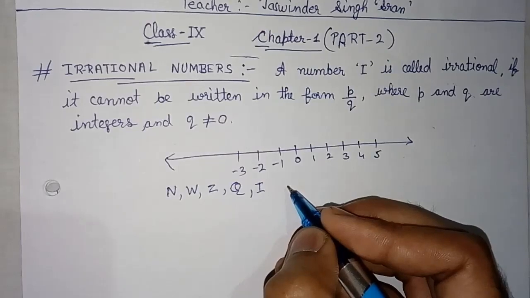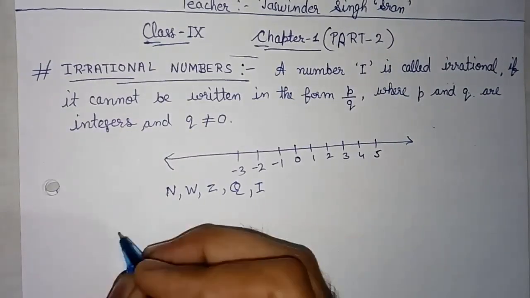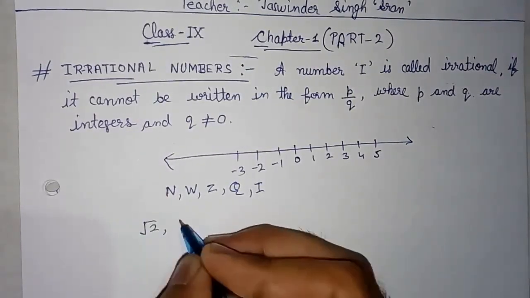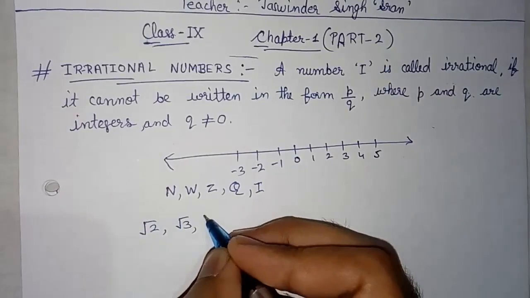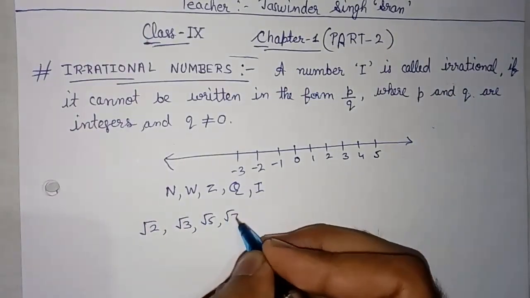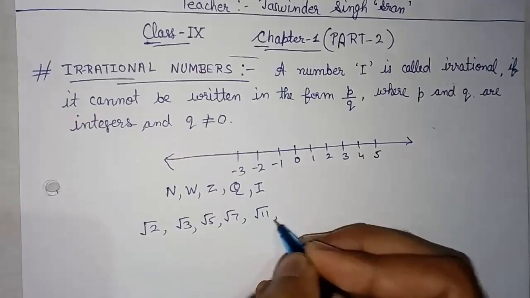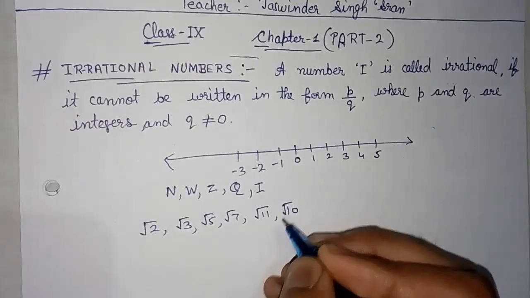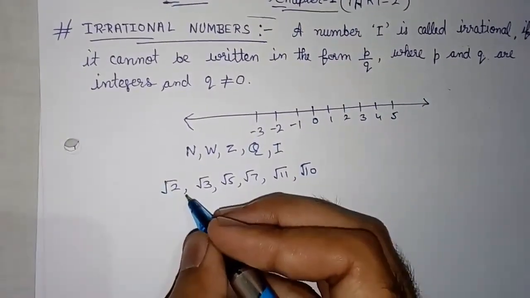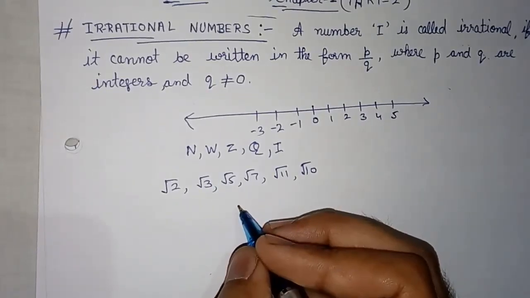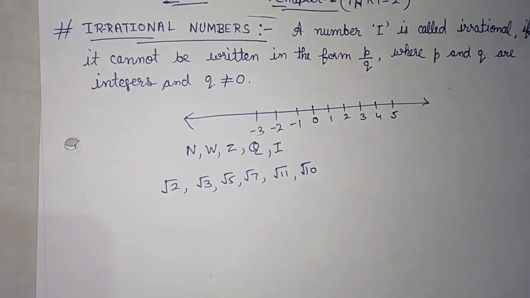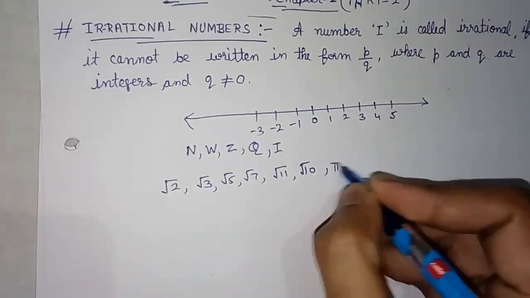They are known as irrational numbers. A few examples of irrational numbers are under root 2, under root 3, under root 5, under root 7, under root 11, under root 10. This is the square root of a positive number that is not a perfect square. Pi is also an irrational number.